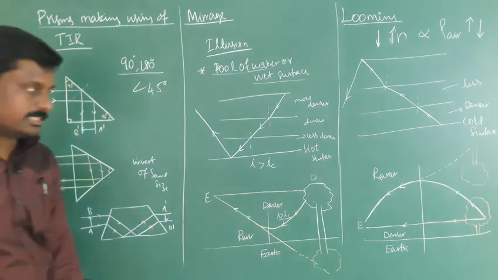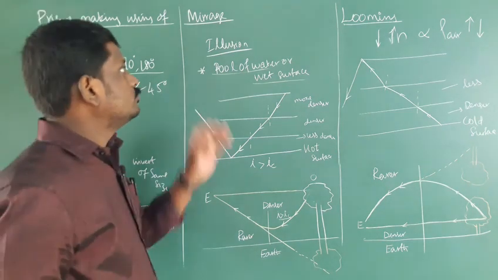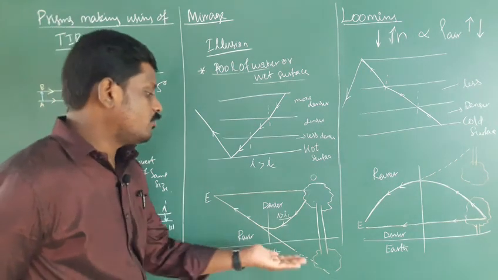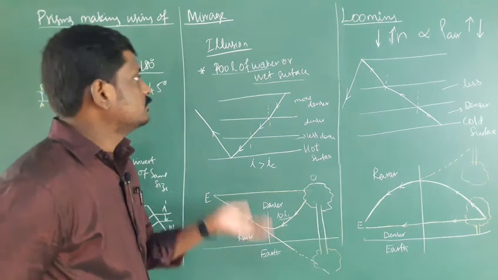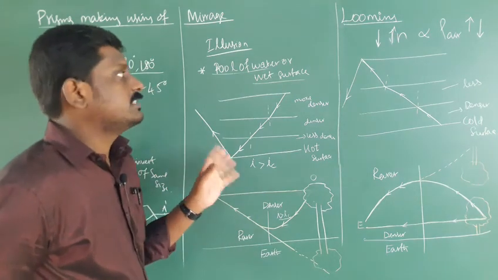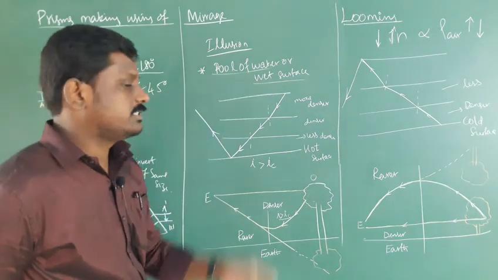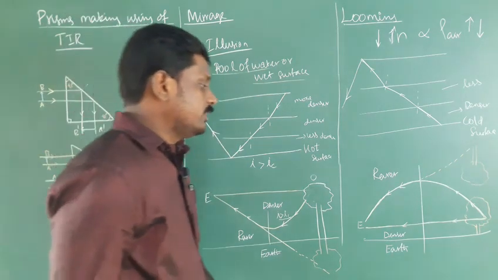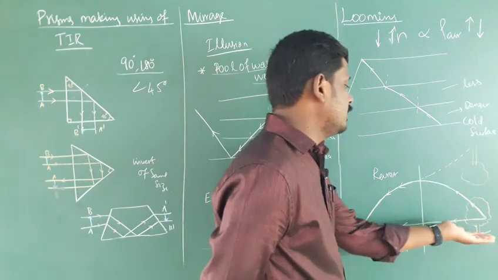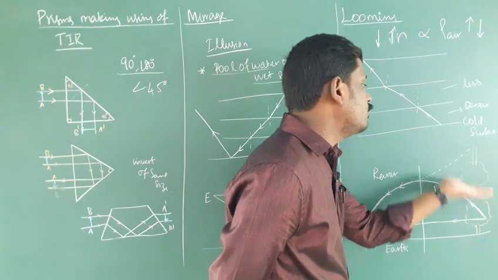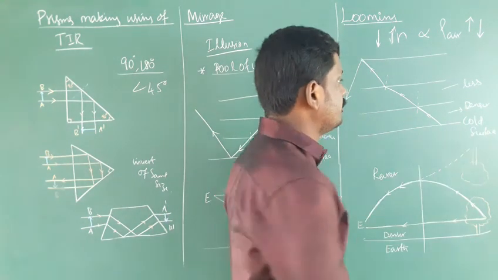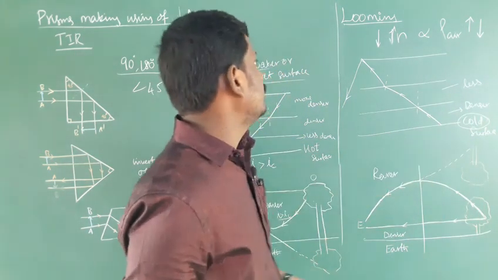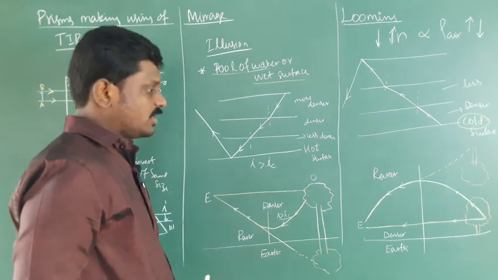In this class we have discussed mirage and looming. In mirage, the light is reflected from somewhat below the surface, so the observer feels the light is reflected from a pool of water or wet surface. The reverse effect of mirage is looming. Here the image is formed a little above the surface. Looming happens on a cold surface, while mirage happens on a hot surface.